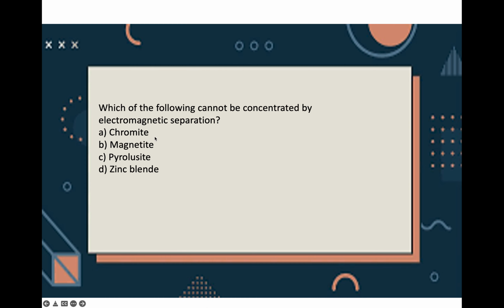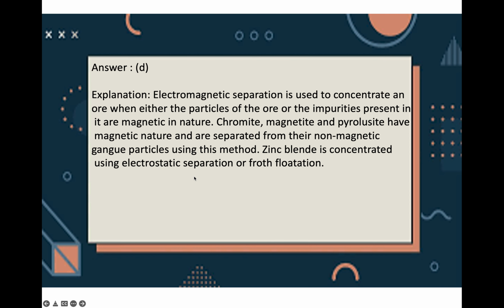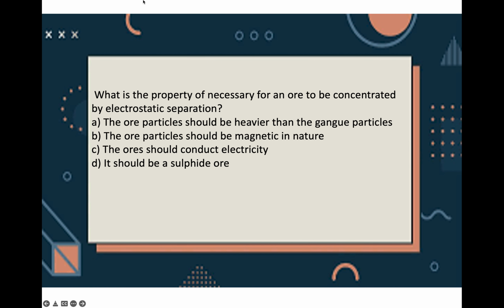Which of the following cannot be concentrated by electromagnetic separation? Chromite, magnetite, pyrolusite, zinc blende. Option D, zinc blende. Because electromagnetic separation is used to concentrate an ore when either the particles of the ore or impurities present are of magnetic nature. Chromite, magnetite and pyrolusite have magnetic nature and are separated from non-magnetic gangue particles using this method. Zinc blende is concentrated using electrostatic separation or by flotation. Okay, hope you understood this. Okay, come on, next question.